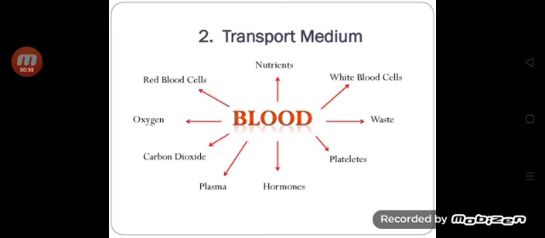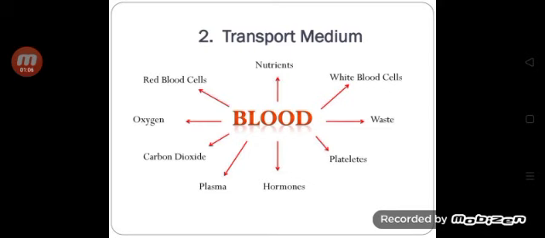Children, now recollect some points about transport system. What is transport system? How does this help to the organism? The system which transports the material that is needed to organism is called transport system or circulatory system.